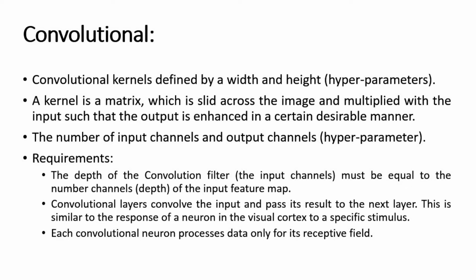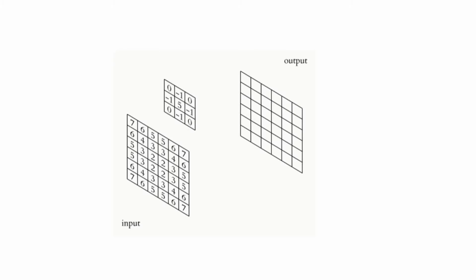is enhanced in a certain desirable manner. Now suppose in this particular slide, we are trying to elaborate the kernel operation. The box shaped matrix represented at the left side is the input image.